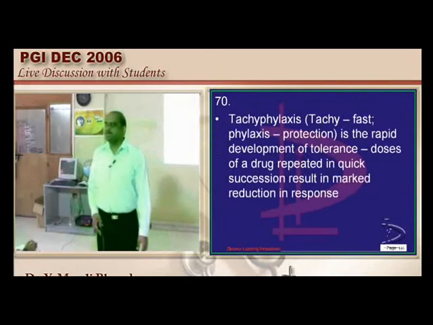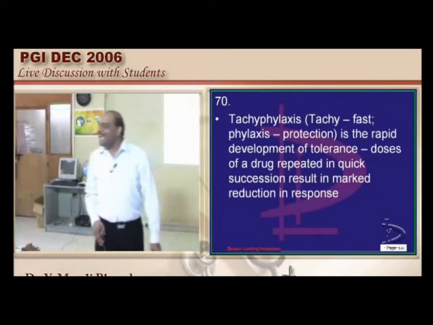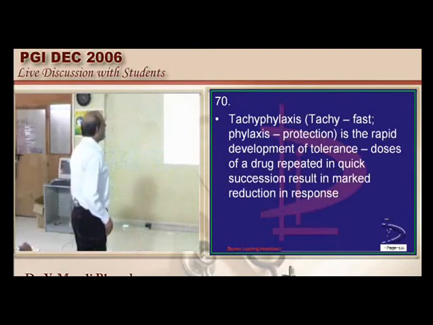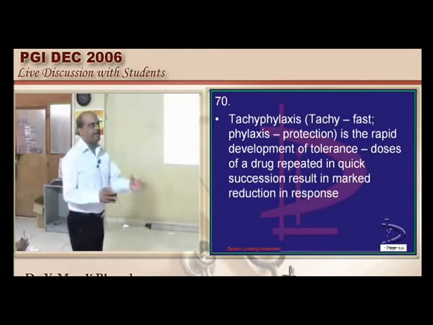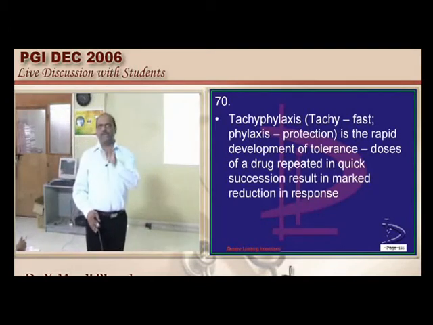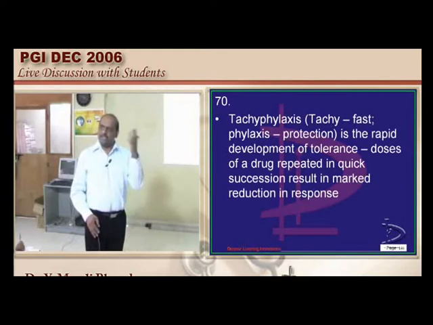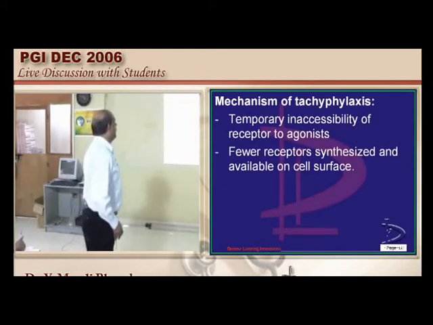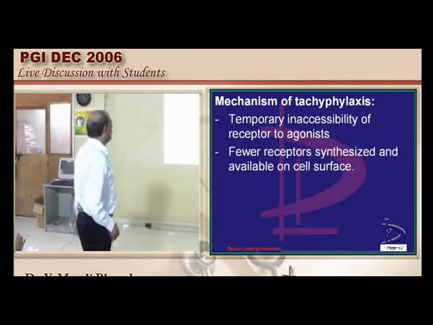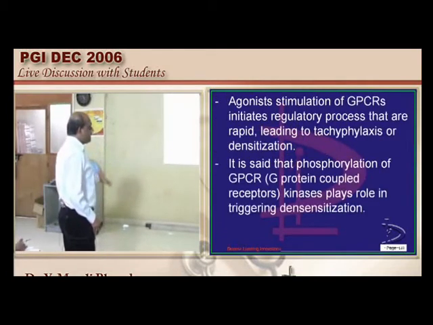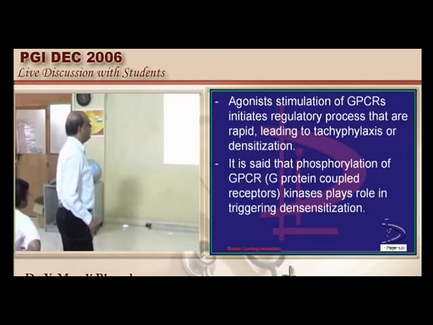Repeatedly going to the reading room makes us not learn, that is tachyphylaxis, right? So why does it happen? Rapid development of tolerance actually. That is still tolerance, right? Now, inaccessibility of the receptor. If you are frequently using the drug, every time the receptor will not say I will help you. Then fewer receptors are synthesized. Drug is taken more commonly, receptors are available less. And desensitization is another important reason.